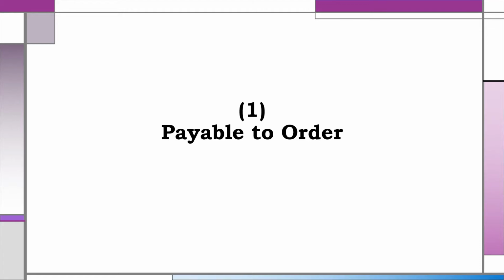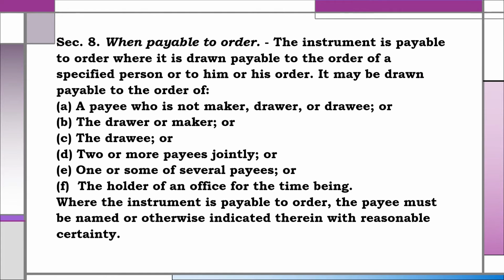First, let's talk about an instrument payable to order. Section 8. When payable to order. The instrument is payable to order where it is drawn payable to the order of a specified person or to him or his order. It may be drawn payable to the order of the following.